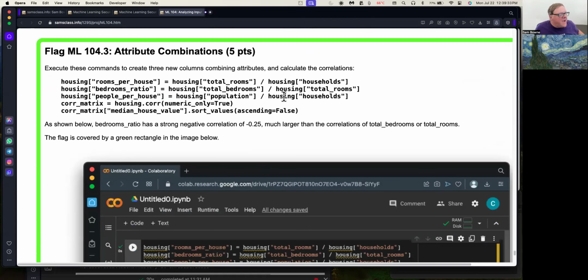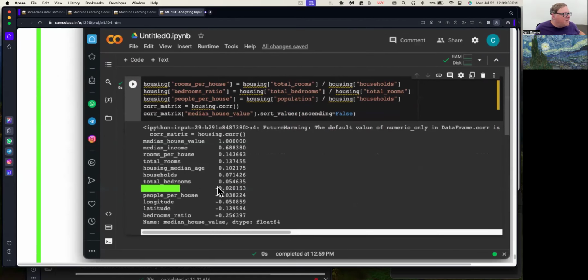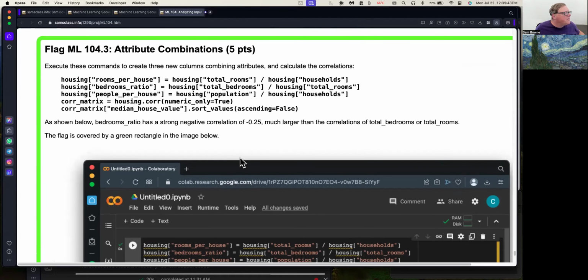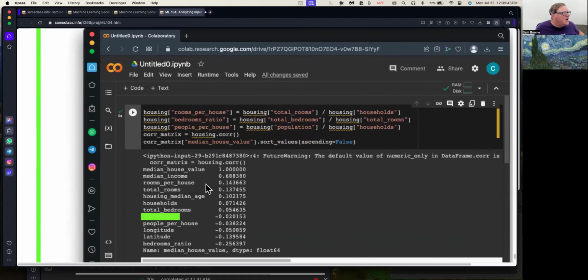Now we can try the attribute combinations, where you combine two parameters by dividing one by another to make a new parameter. Now you'll see that rooms per house, which is one of these you calculated, is far more useful, 14% correlation, than any other things. And bedrooms ratio is really predictive, 25% correlation, which is worth far more than bedrooms by themselves and total rooms by themselves.